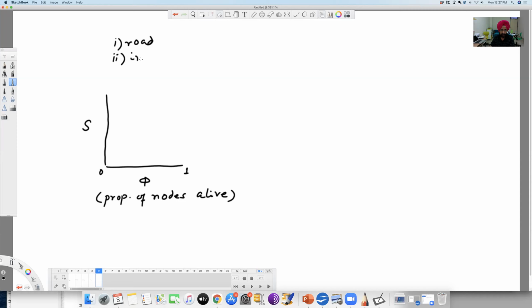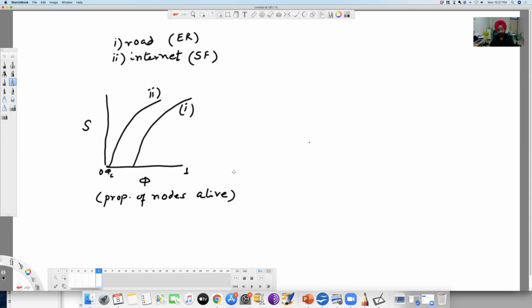We know that the road network is not a scale-free network, it's more of an Erdős–Rényi network, and the internet is a scale-free network. Scale-free networks are more robust, so the phi c value is going to be very, very small, somewhere here, for the internet network. For the road network it is going to be somewhere here. So this was random failure of nodes, which we learned about in the percolation class.